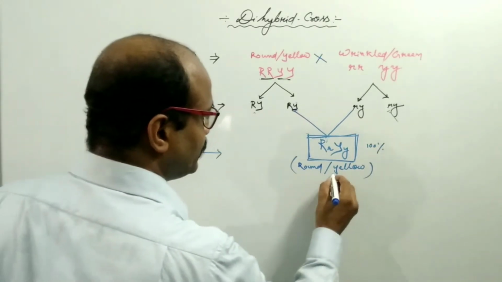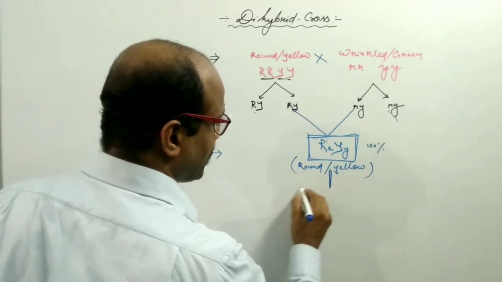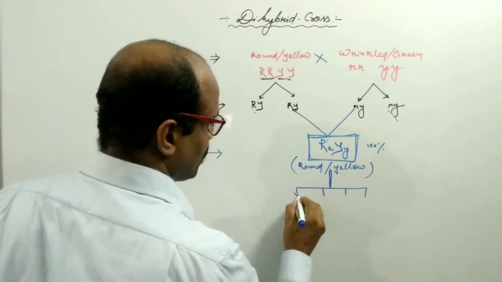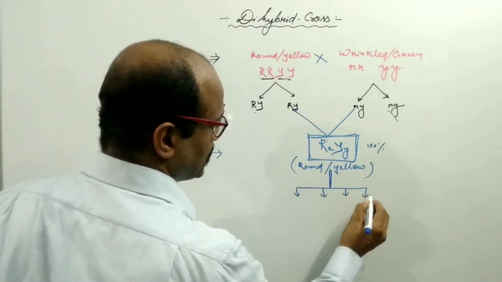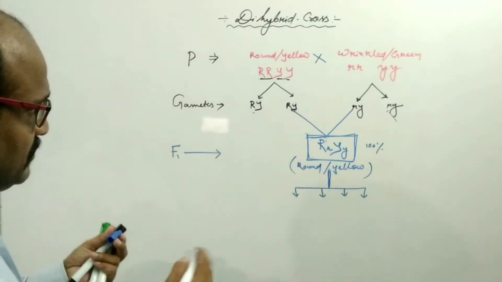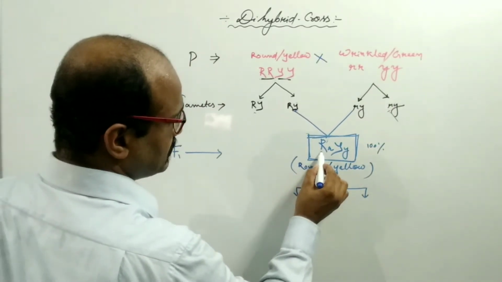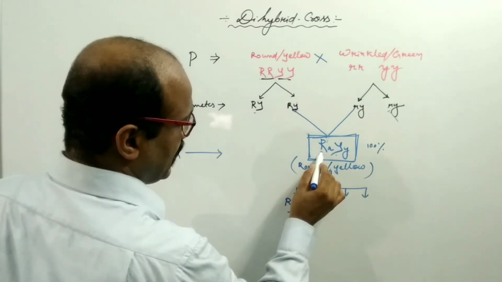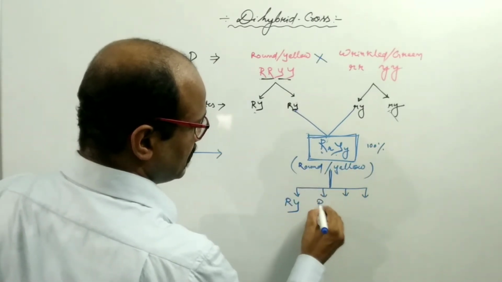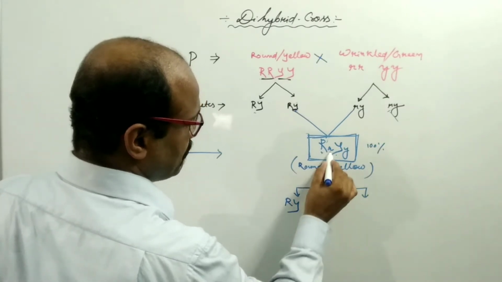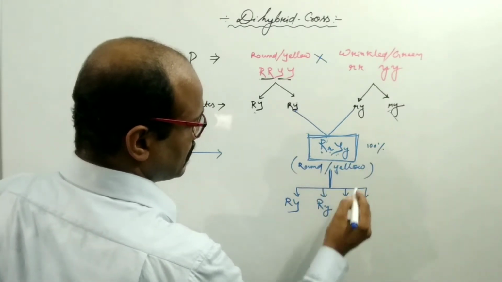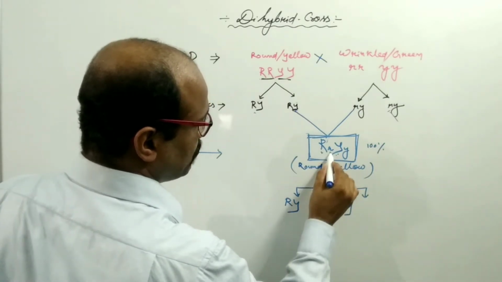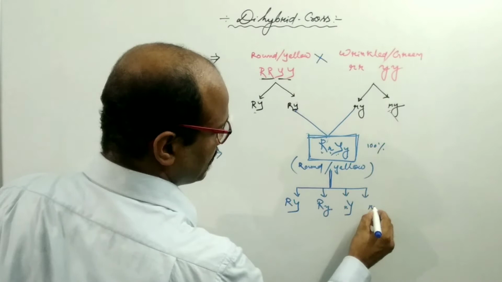At the time of gamete formation, again there are 4 possibilities. This capital R may go with capital Y, this capital R may go with small y, this small r may go with capital Y, this small r may go with small y.